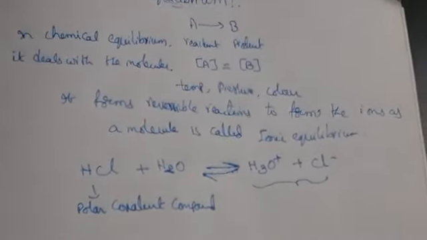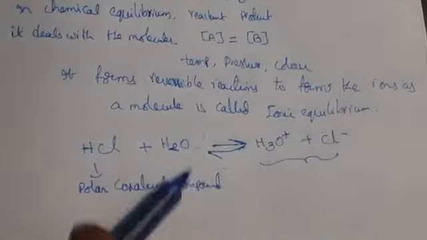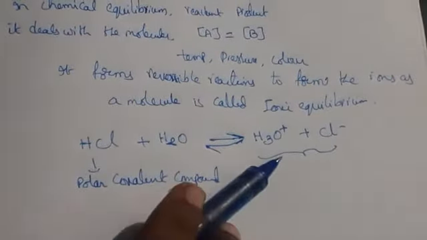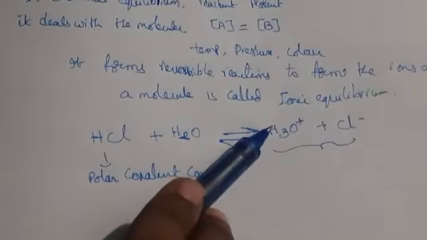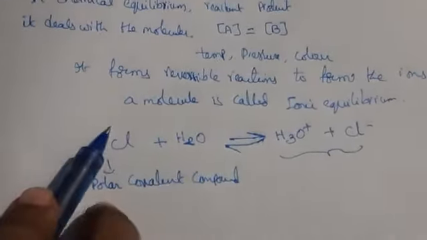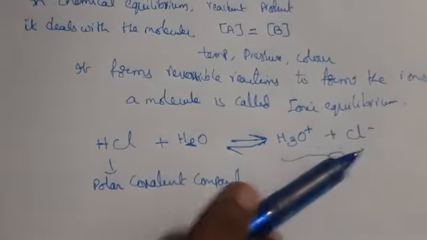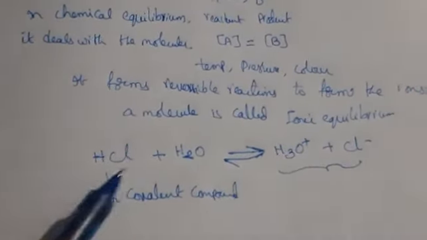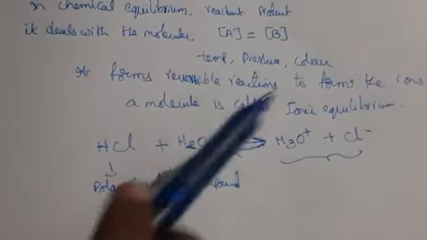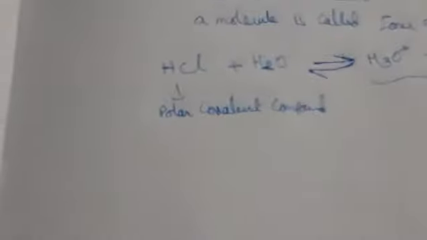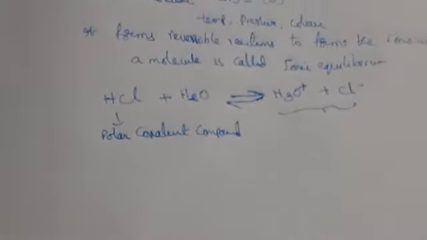So what is ionic equilibrium? It forms reversible reactions, forming ions from a molecule. Hydronium ion is also a molecule. When it is combining with H plus, it is forming as a hydronium ion and releasing Cl minus. A polar covalent compound is reacting with water, aqueous solution, then it is forming ions in a reversible condition. That one we call as ionic equilibrium.